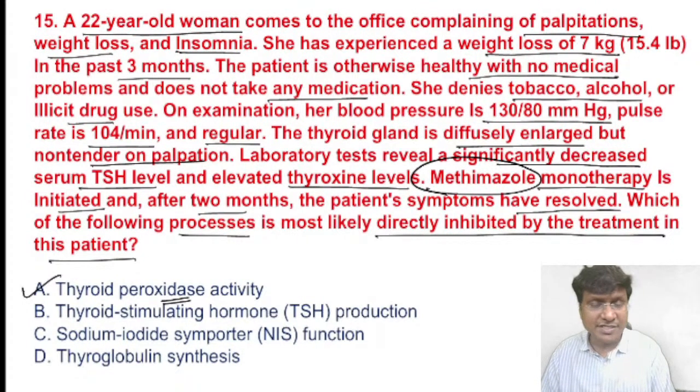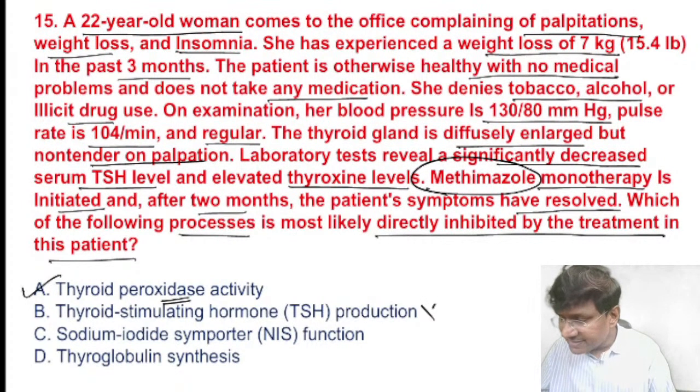Now, let me also give you a quick discussion related to methimazole. Methimazole is the drug of choice in non-pregnant individuals as well as males. But methimazole cannot be given in the first trimester of pregnancy because it is associated with teratogenicity, that is aplasia cutis as well as choanal atresia. So what do we give in the first trimester of pregnancy? In the first trimester we give propylthiouracil, and in the second and third trimester, we give methimazole, right?